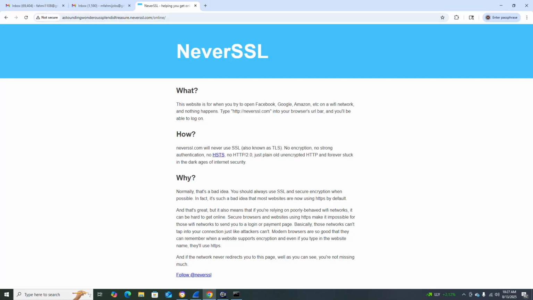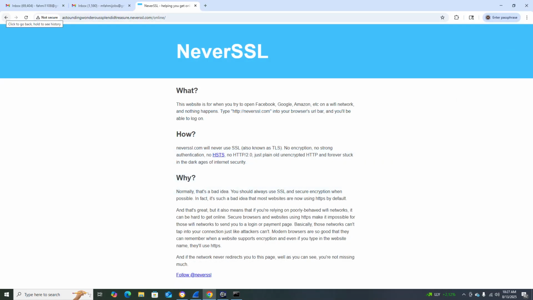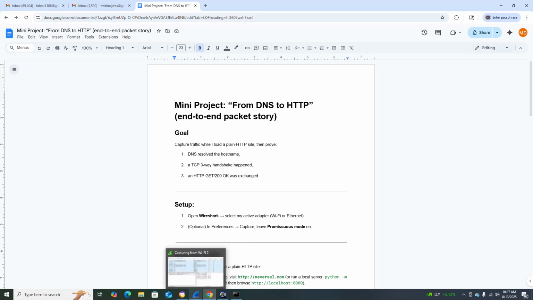Okay, nervous is not secured because it is HTTP. HTTP is not secured, because HTTP is not SSL encrypted. That's why. So whatever it is, nervous.ssl.com here is also nervous.ssl.com. So that's okay. Now I just stop the Wireshark.